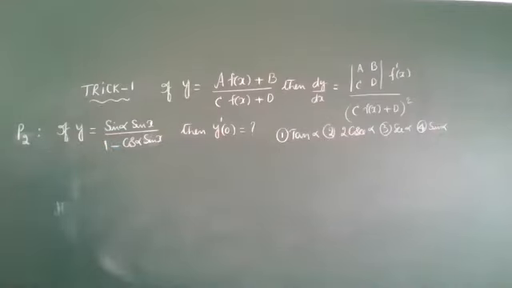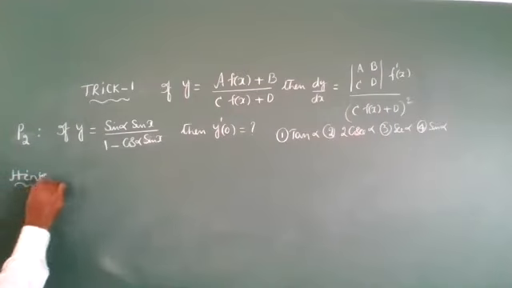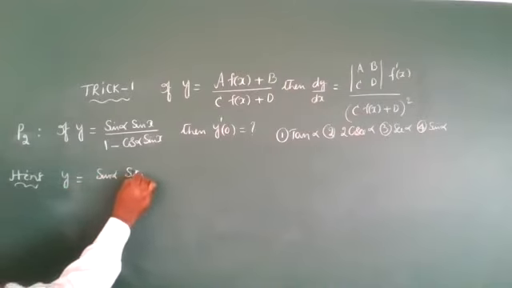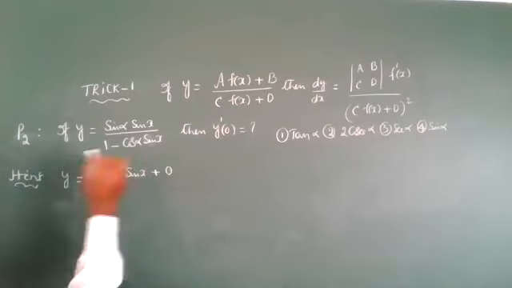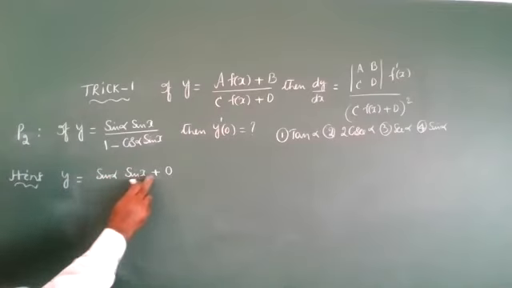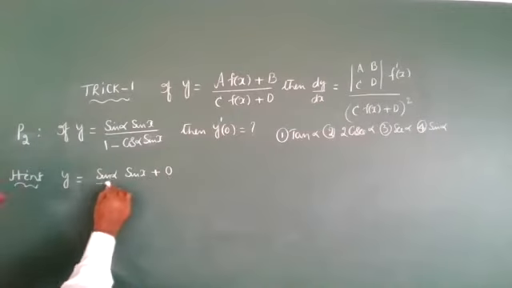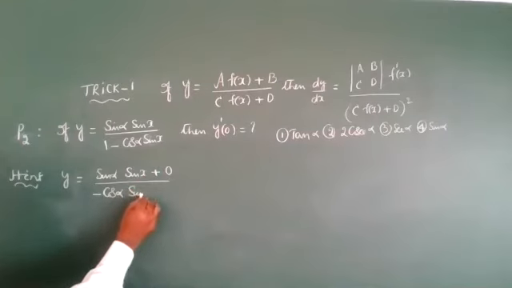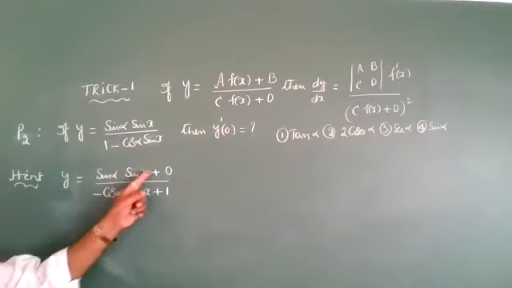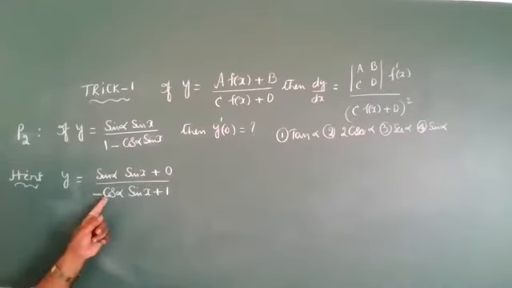Everyone see the options. I will do the problem fast, within seconds. See, y is equal to sine alpha, which is constant, sine x is the function, plus b constant, which is 0. A is sine alpha, f of x is sine x, b is the constant 0, and c value is minus cos alpha. The function is sine x plus 1. Now it is in the form of a f of x plus b by c f of x plus d.